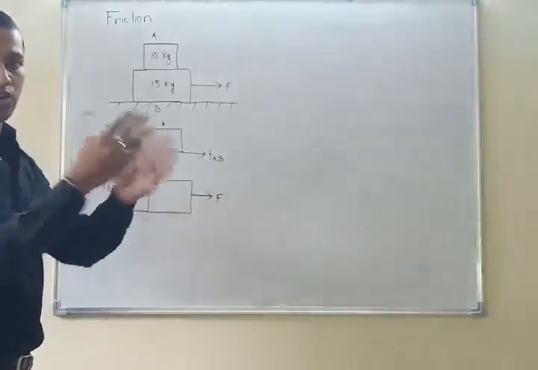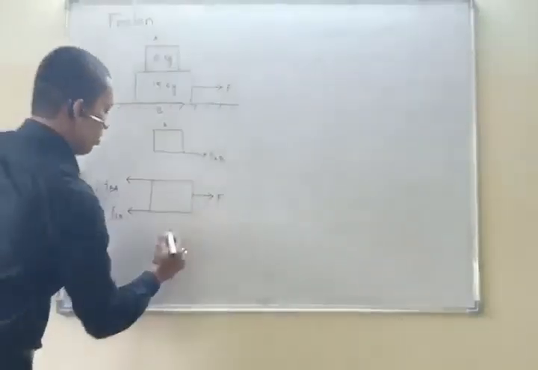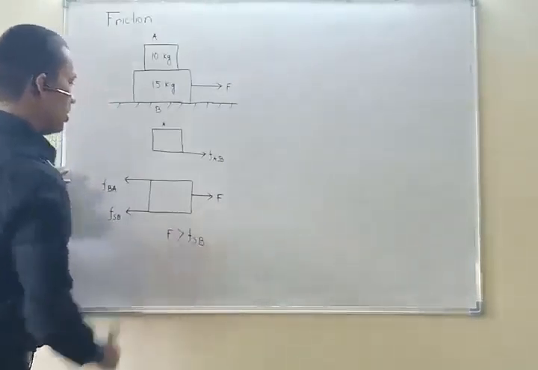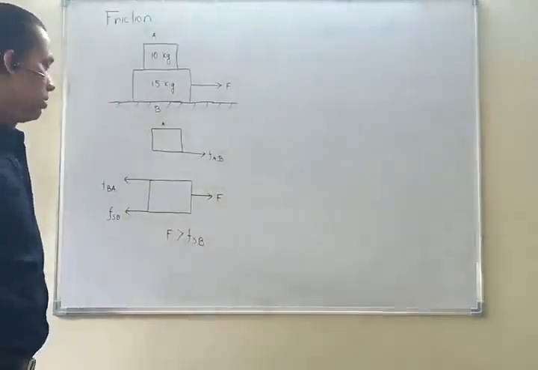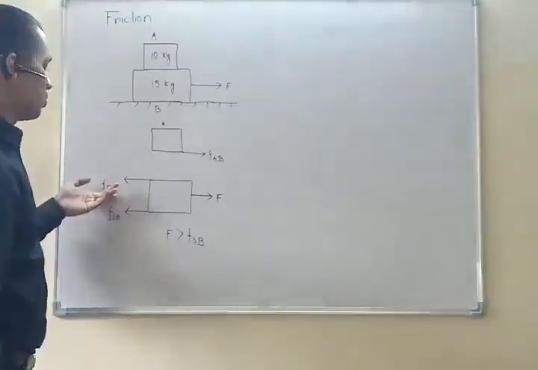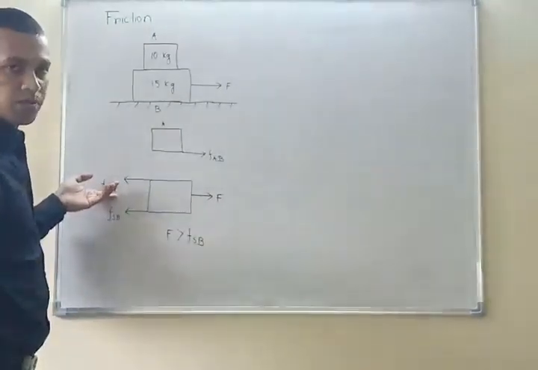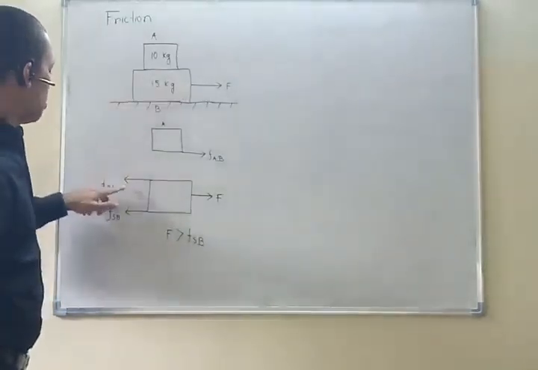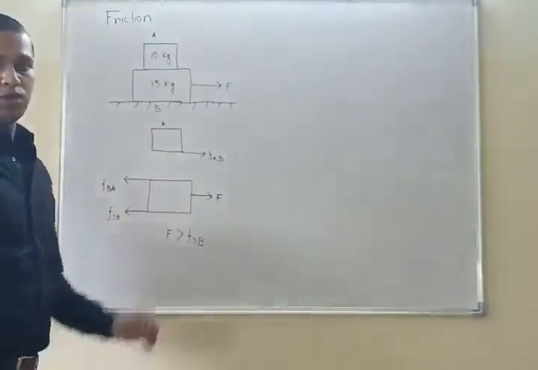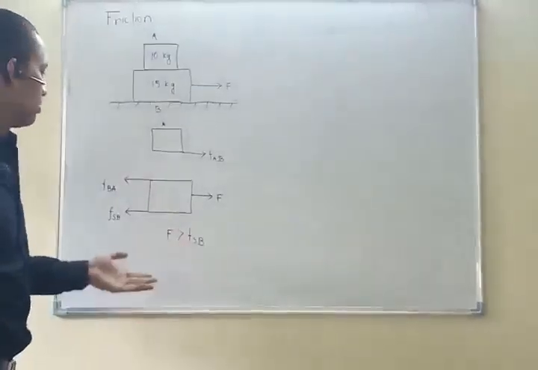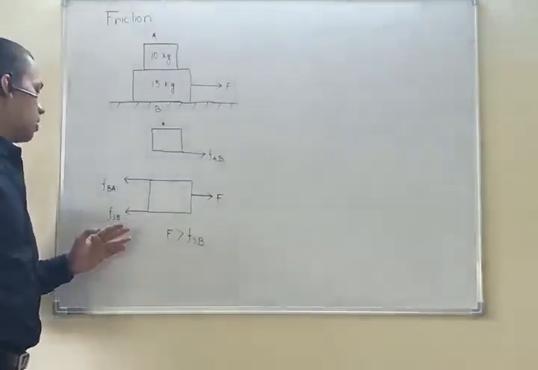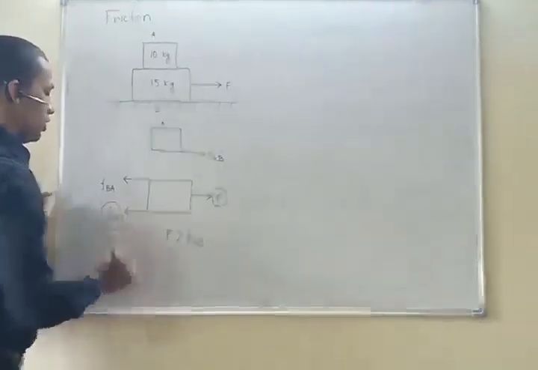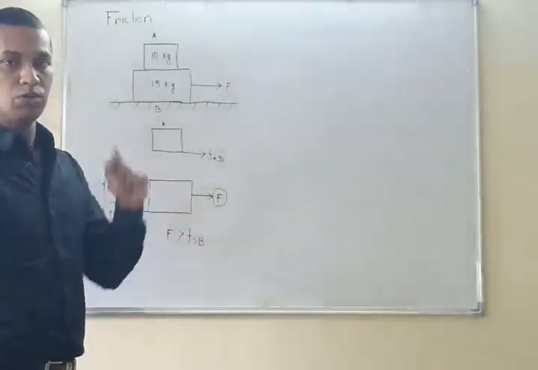When F is greater than F_SB, only then will it start to move. Why? Because this force will not come at that time. When it is just trying to move, at that point this F_BA will be 0 or tends to 0. So always remember, it is only about this force and this force when it just starts to move.